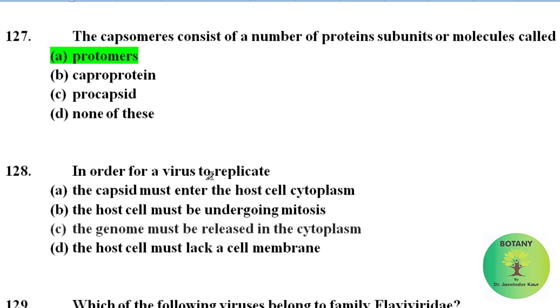In order for a virus to replicate, the capsid must enter the host cell cytoplasm. The host cell must be undergoing mitosis. The genome must be released in the cytoplasm. The host cell must lack a cell membrane. Correct answer is the genome must be released in the cytoplasm. In order for a virus to replicate, the genome must be released in the cytoplasm.